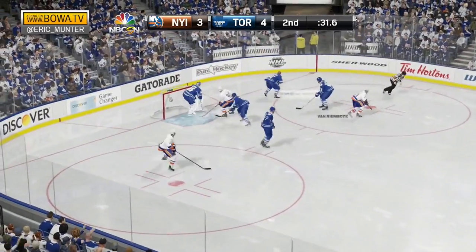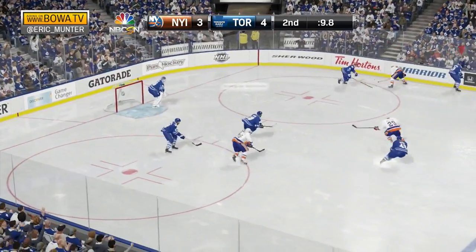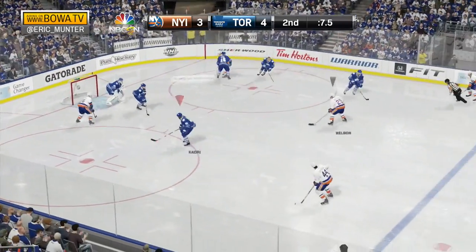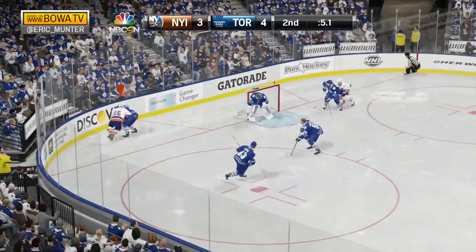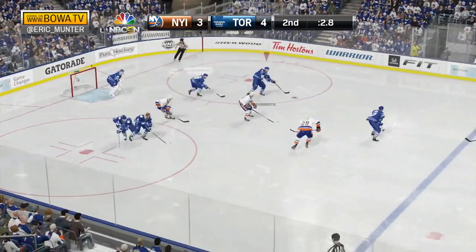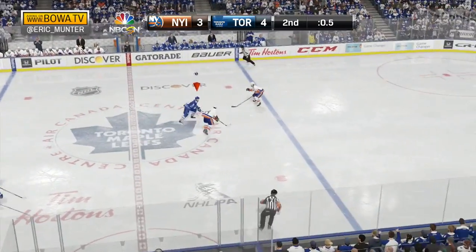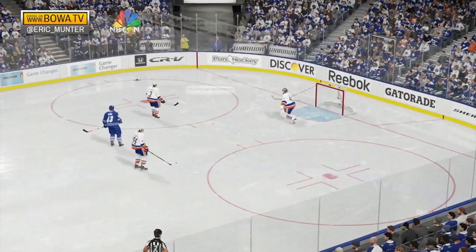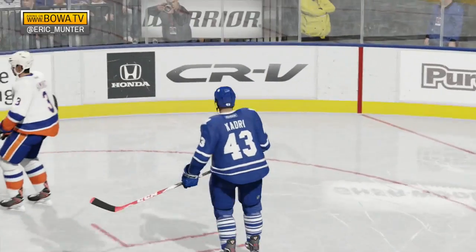To the point! A shot goes off a Leaf in front. Grabovski takes the hit. Still has the puck. Fed it to Nielsen, a shot. Guarded off the blocker of Bernier. And now Van Riemsdyk got it to Kadri with 2 seconds, and 1. And that'll do it. Shot after the horn. It's 4-3 Toronto.